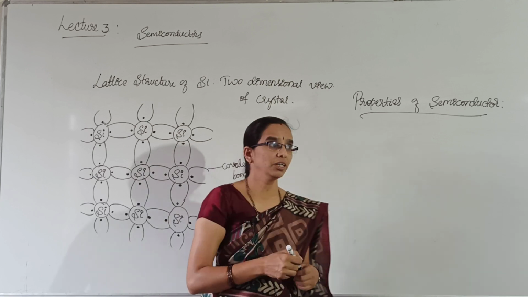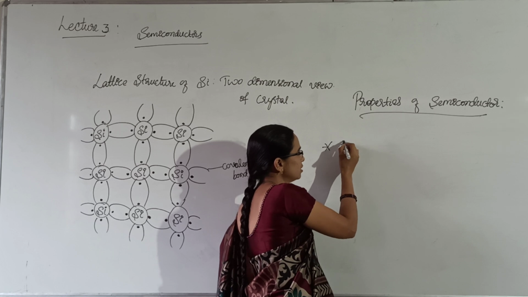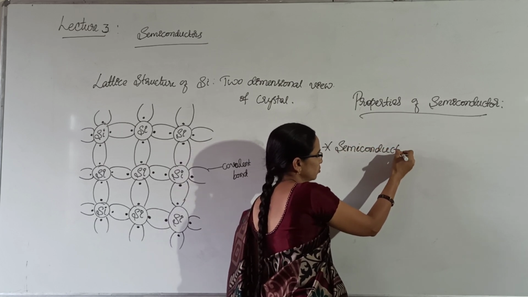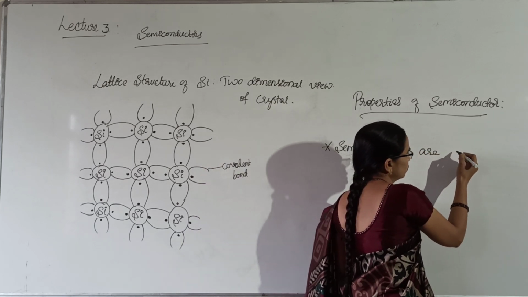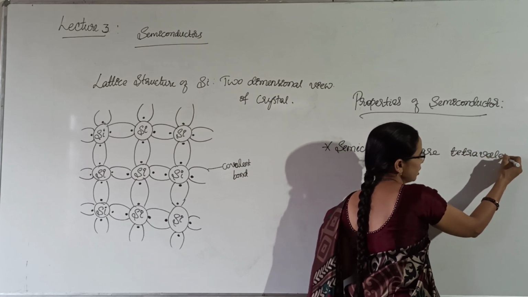So, from this you can tell the properties of semiconductors. Semiconductors are tetravalent. Why tetravalent? All valence electrons.